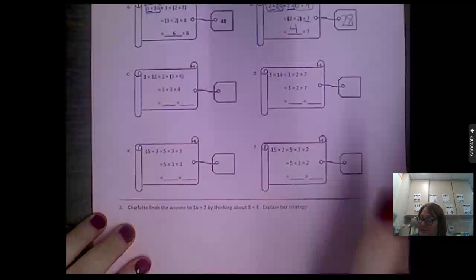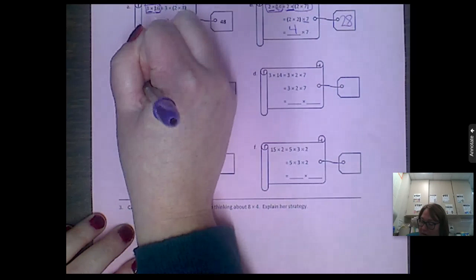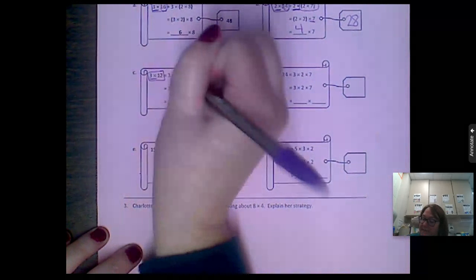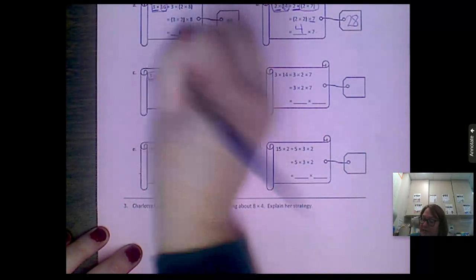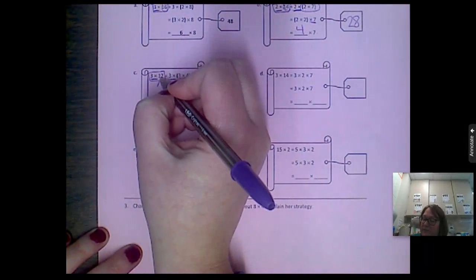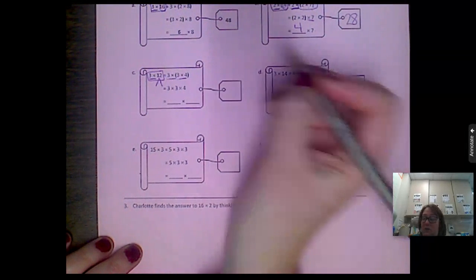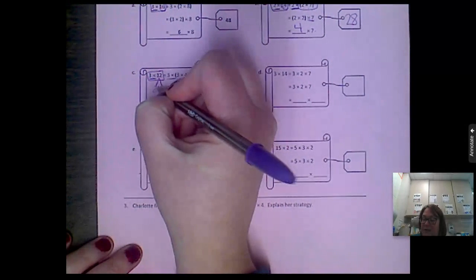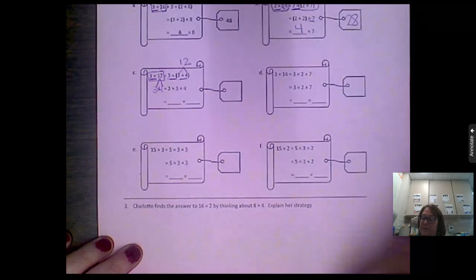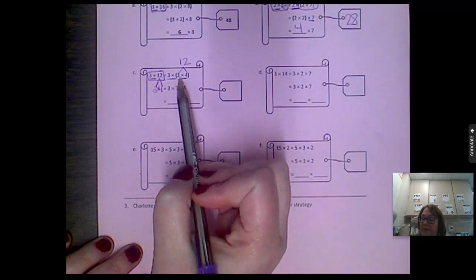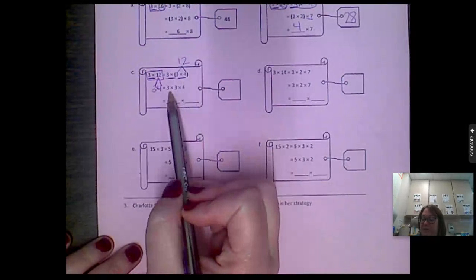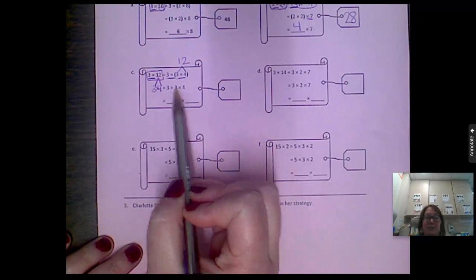Let's take a look at C. So C is 3 times 12. I'm going to put a box around it. So 3 times 12. So I've got that 3 times. But then they have 3 times 4 because they took that 12 and they said what times what equals 12. And 3 times 4 equals 12. Okay, so 3 times 4 equals 12. So if I look down here, right now, my parentheses are around 3 times 4.